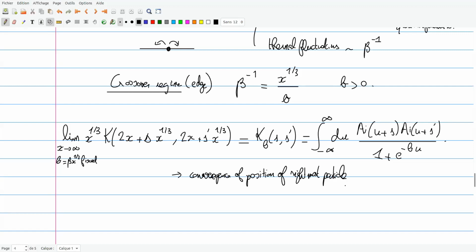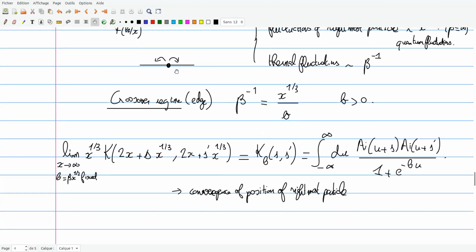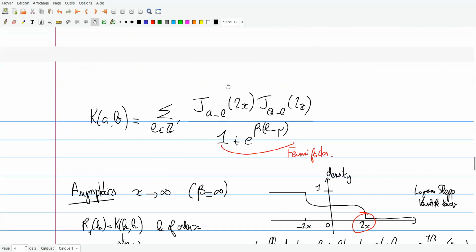This means that the rightmost particle will be given by the Fredholm determinant of 1 minus K_B. So during the remaining minutes, I will just sketch the proof of this result. It's an exercise of analysis, because we have an explicit expression for this Bessel kernel. And for this, maybe the easiest way is not to use this formula completely, but to use an equivalent formula